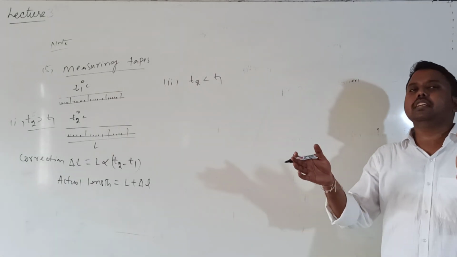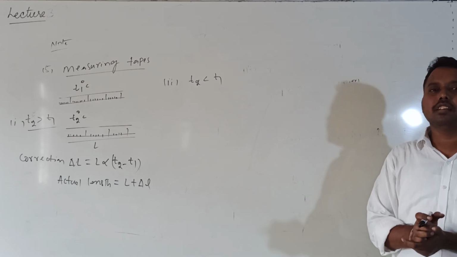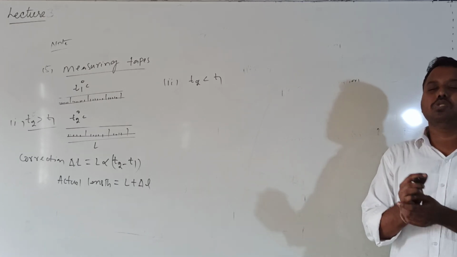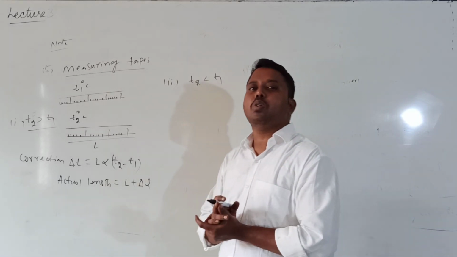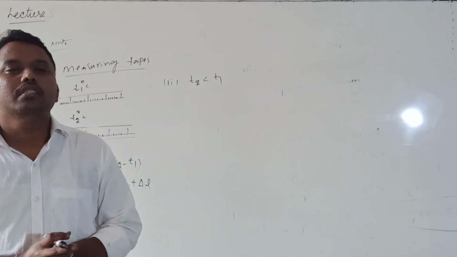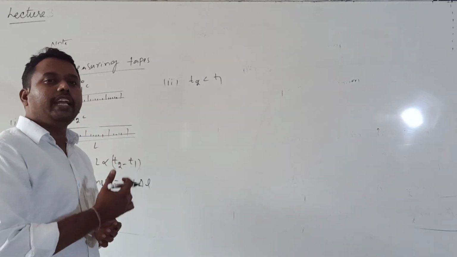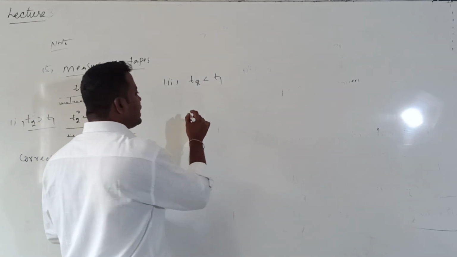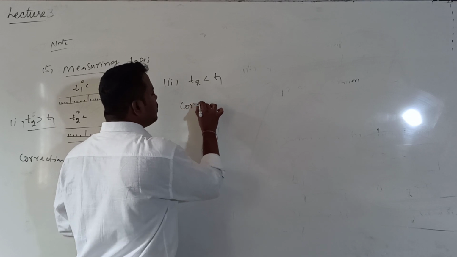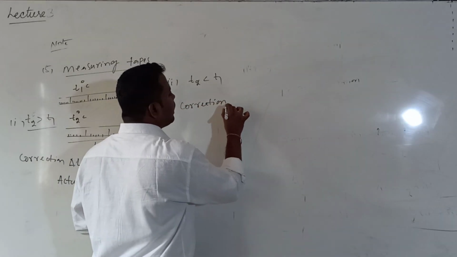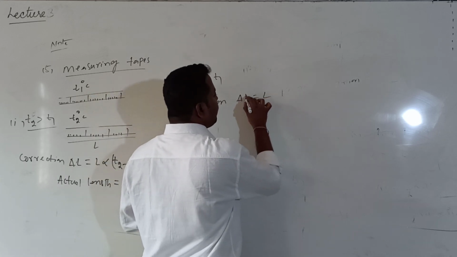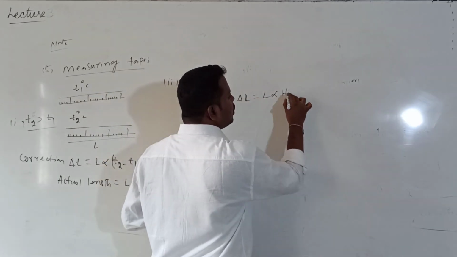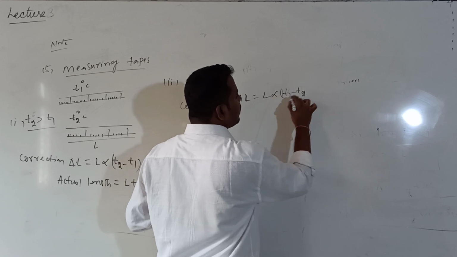When the temperature of the surroundings suddenly decreases, what happens to the measuring tape? It will contract. When it contracts, the readings come closer, so it will give more reading than actual. What correction is needed? The correction, can I call it delta L, is equal to L into alpha into (T1 minus T2).